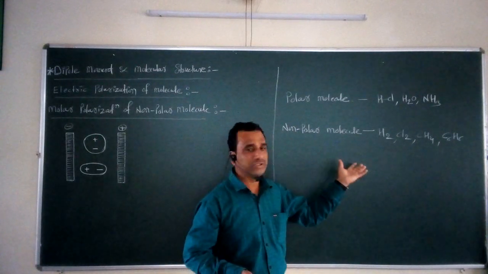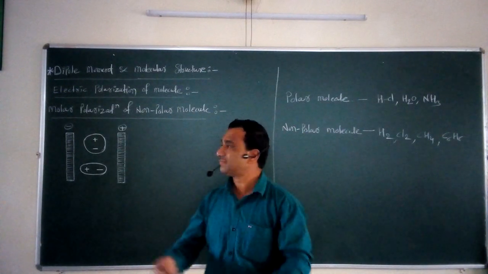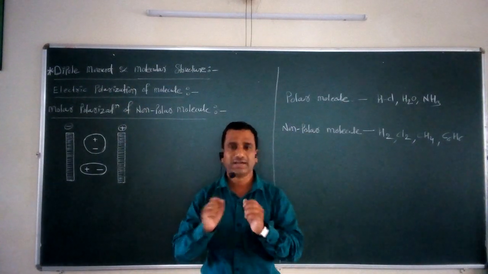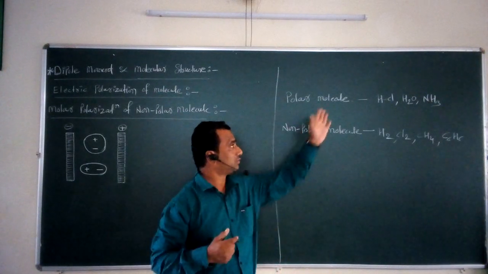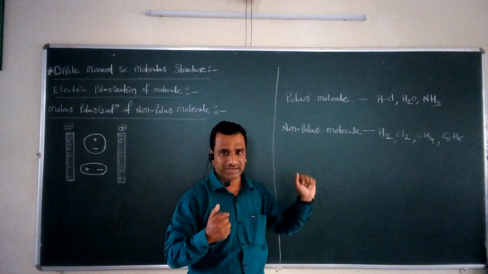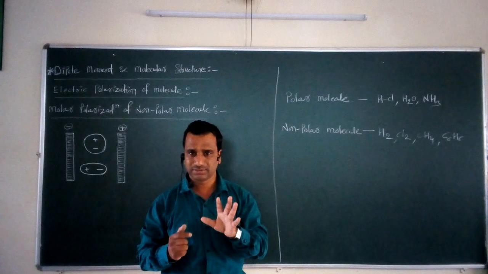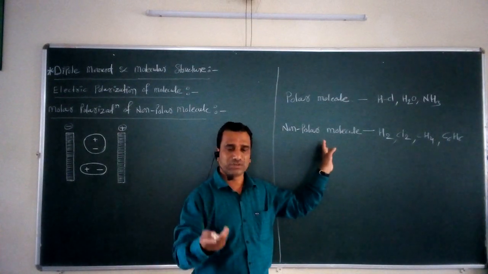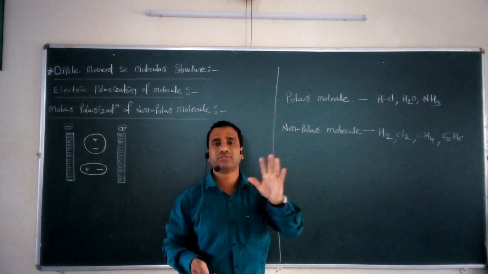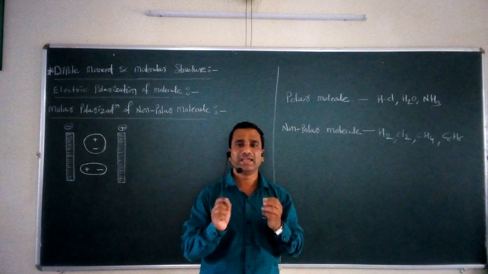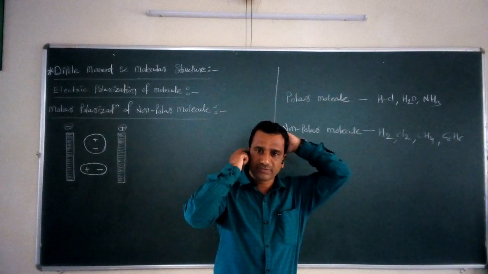So once we know what is meant by non-polar and polar, our next interest is the dipole moment. If we apply the dipole moment concept to these two types of molecules, we can say that for a non-polar molecule the dipole moment is equal to 0. On the other hand, a polar molecule has a non-zero value of dipole moment, or we can say that each and every polar molecule has some resultant value of dipole moment. So these are the two different molecules.